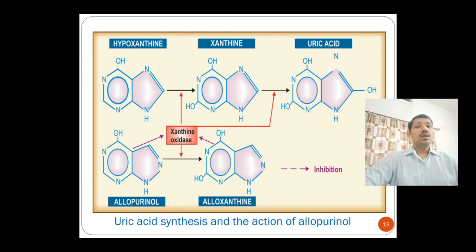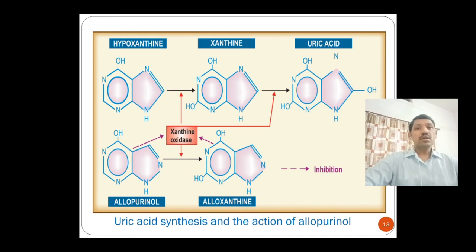How this uric acid is synthesized and how allopurinol provides the effect, that we'll see in the chart. Hypoxanthine is converted into xanthine, and further xanthine is converted into uric acid, and this is the compound uric acid which is increased in case of gout and deposited into the joints and other parts of our system like kidney and tissues.